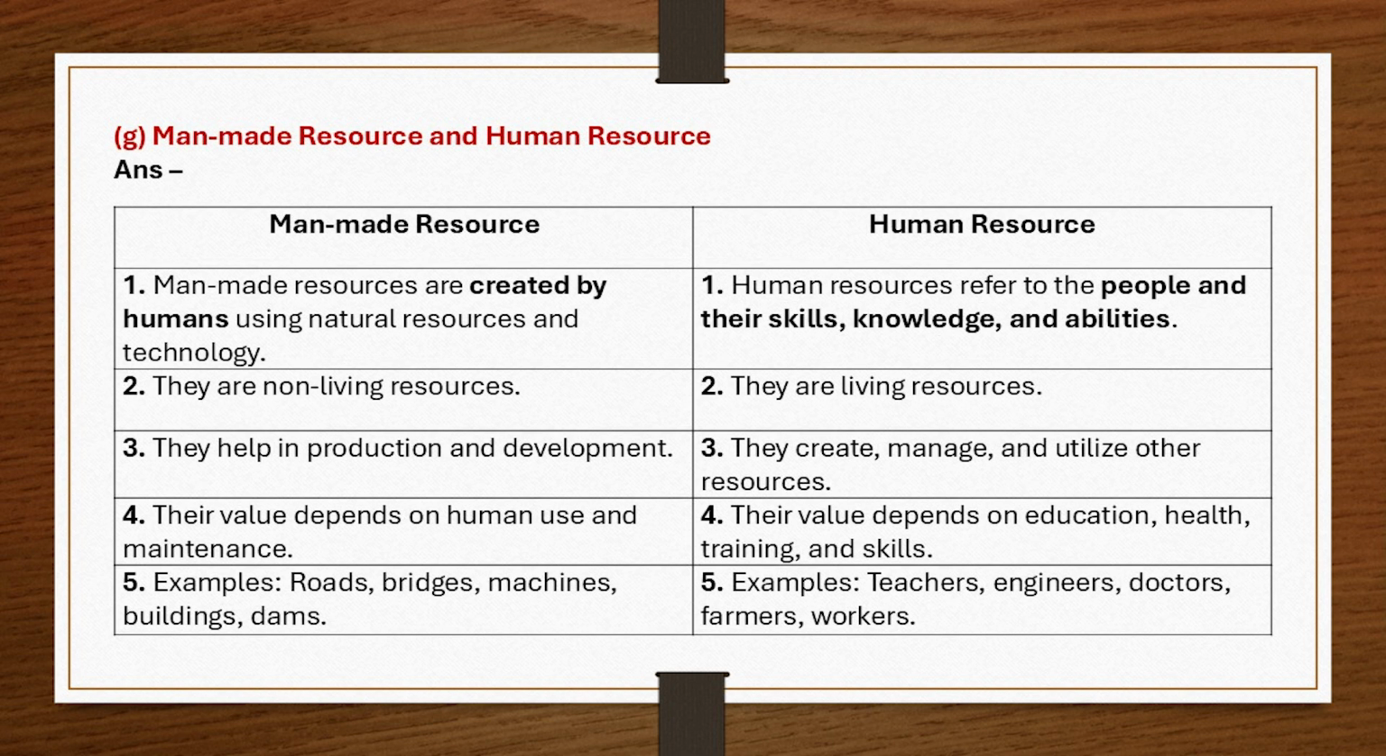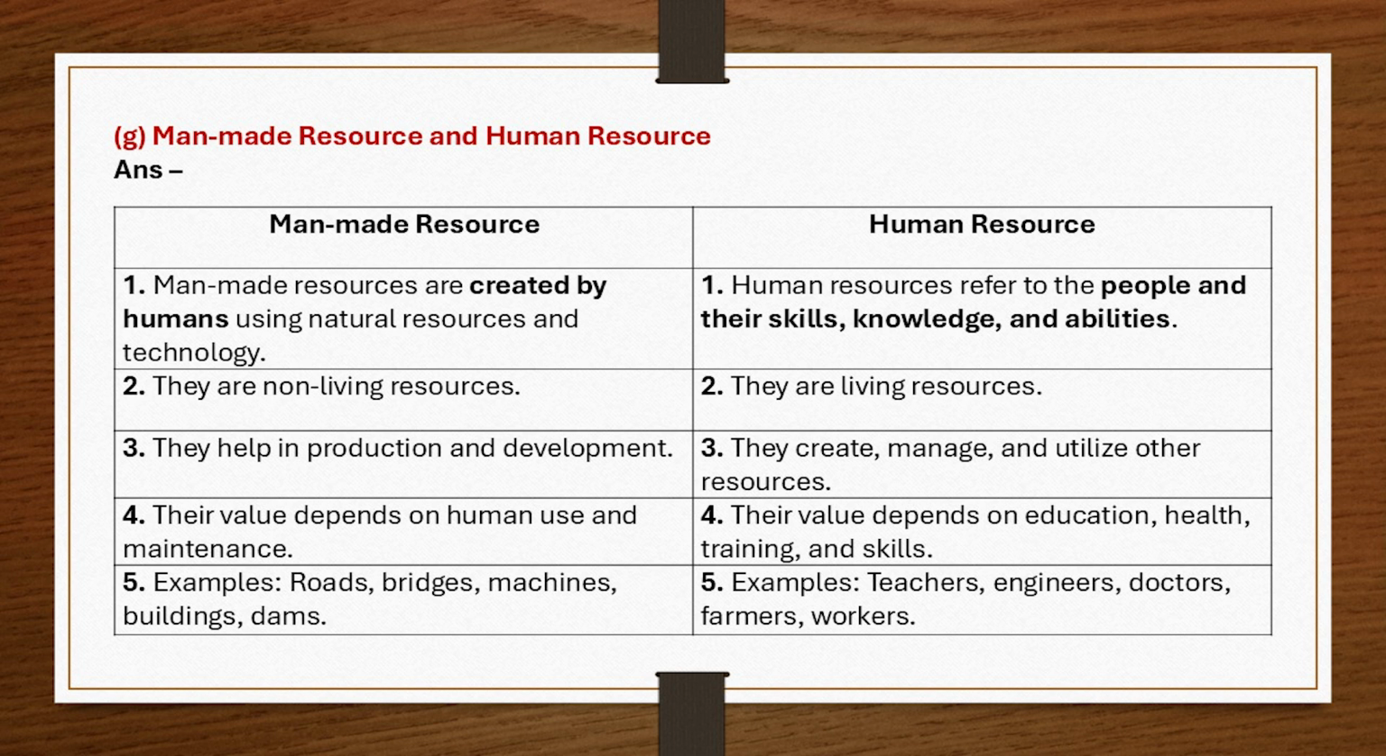J. Man-made resource and human resource. Answer. Man-made resource. Human resource. 1. Man-made resources are created by humans using natural resources and technology. 1. Human resources refer to the people and their skills, knowledge, and abilities. 2. They are non-living resources. 2. They are living resources.